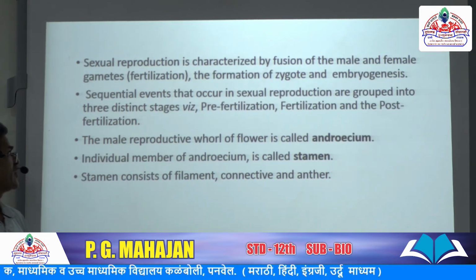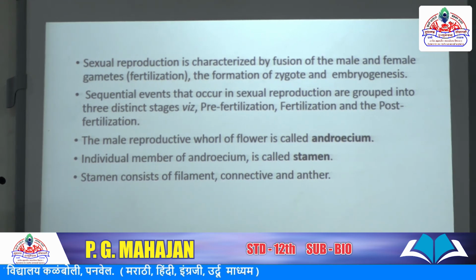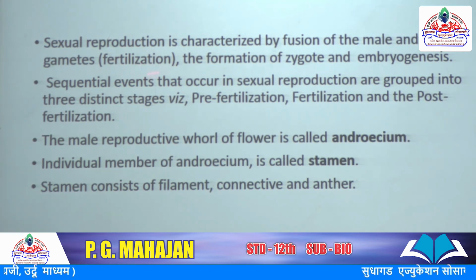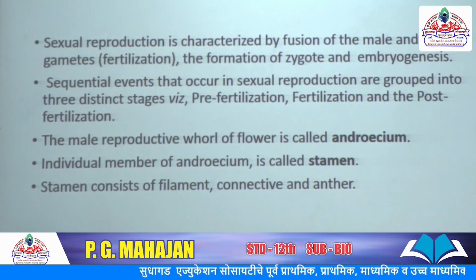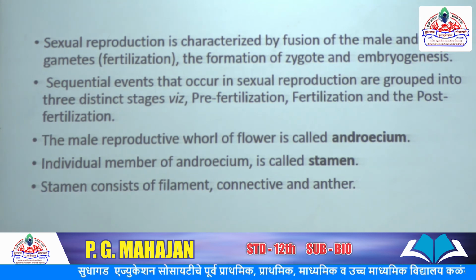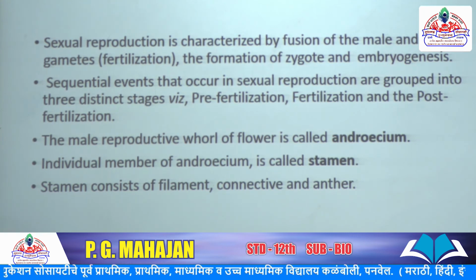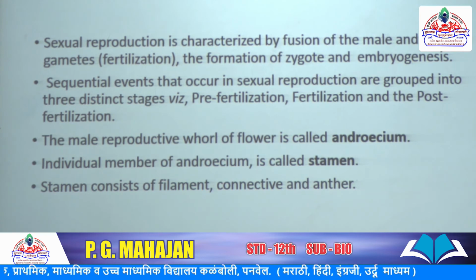In sexual reproduction, a special characteristic is the fusion of male and female gametes, which is called fertilization, and the formation of zygote and embryogenesis. What is embryogenesis? The sequential events of the zygote developing into an embryo is called embryogenesis. Genesis means formation, embryo formation.